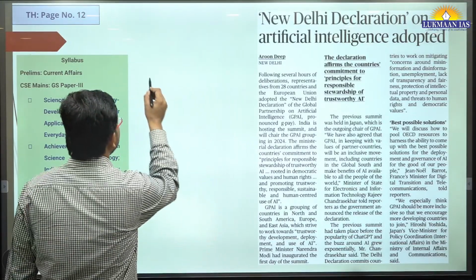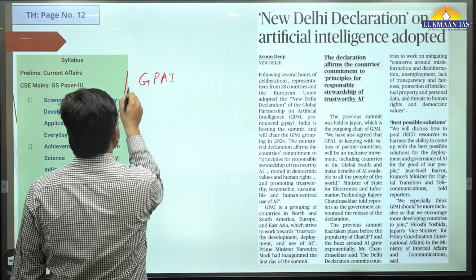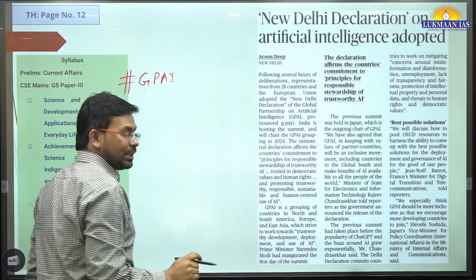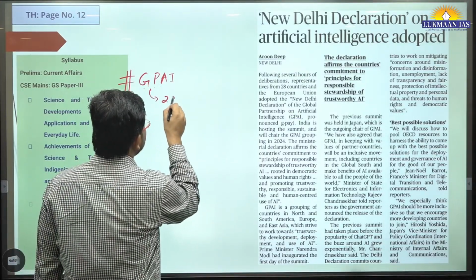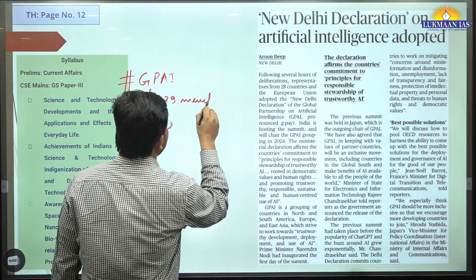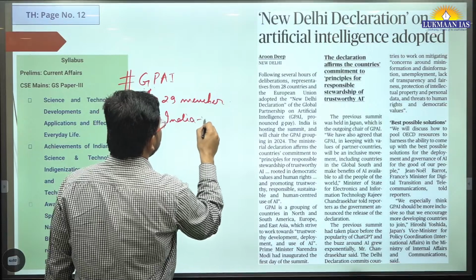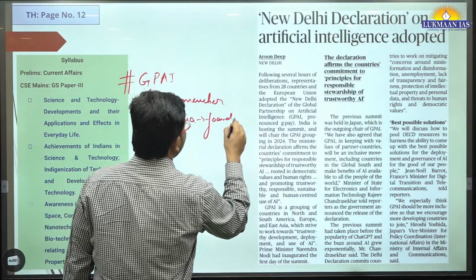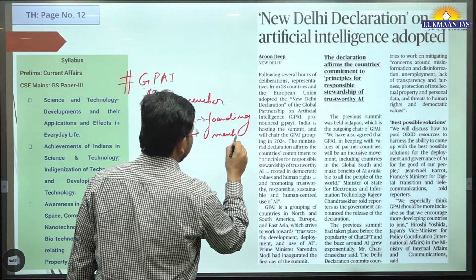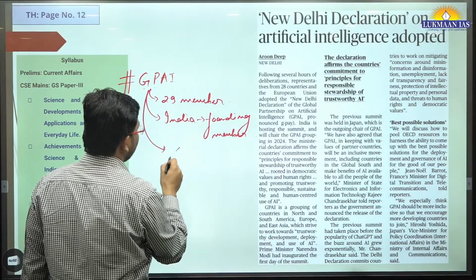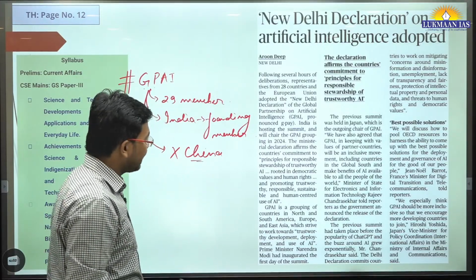In this article they have mentioned an organization known as the Global Partnership on Artificial Intelligence. It has 29 member countries, and India is a founding member. Here we need to remember that China is not a member of this organization.